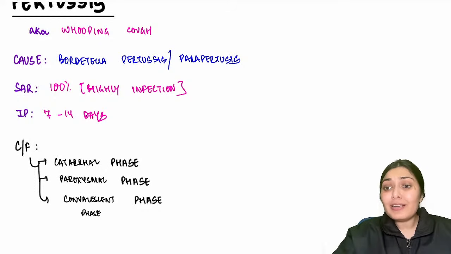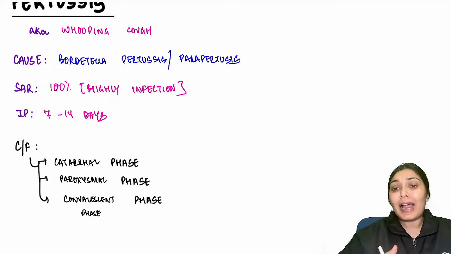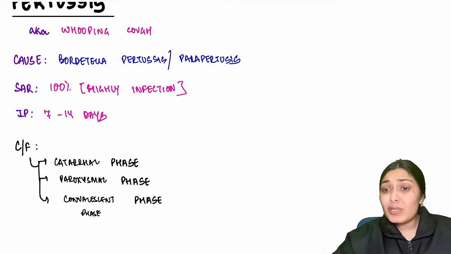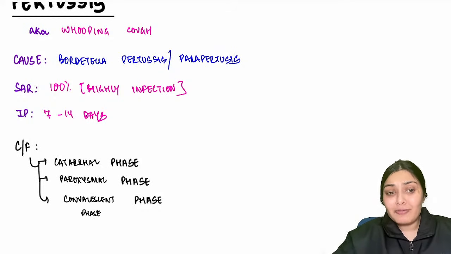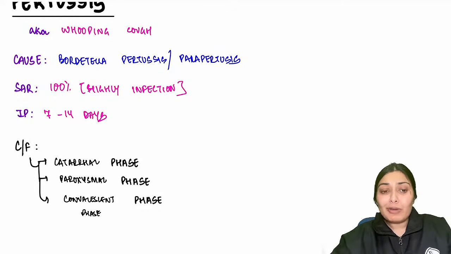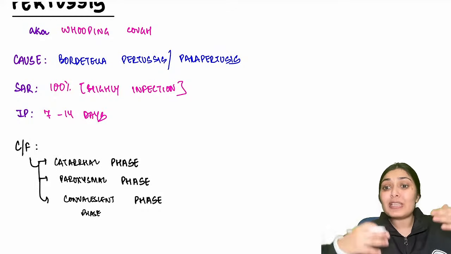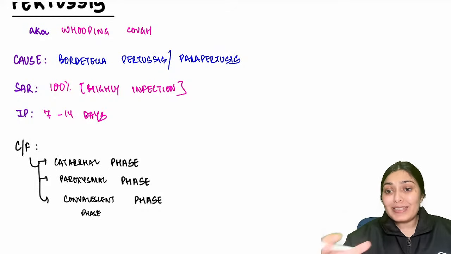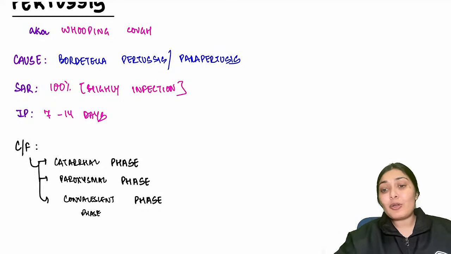I told you the clinical features with which the child can present to us, this is actually the course of illness. Firstly, the child presents with catarrhal phase. In catarrhal phase, what is going to happen? Just cough, cold, like upper respiratory tract infection features would be there, right? And that would last for close to 1 to 2 weeks. Then comes the typical phase, paroxysmal phase, where you see this whooping cough. What exactly is this whooping cough? We will discuss. And lastly, there is convalescent phase, where the child is now improving.